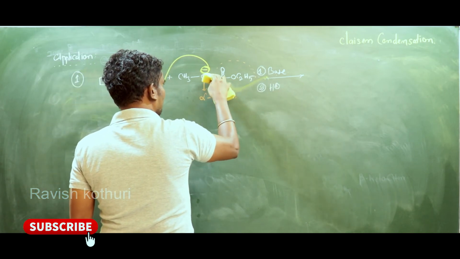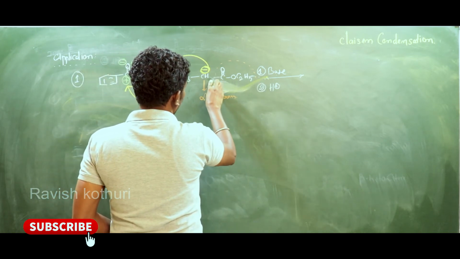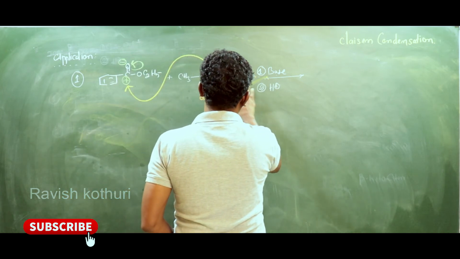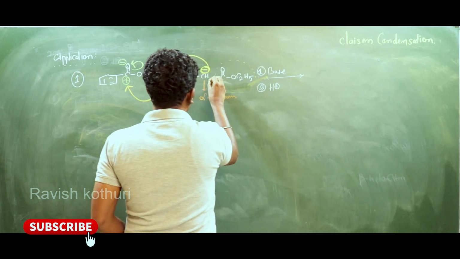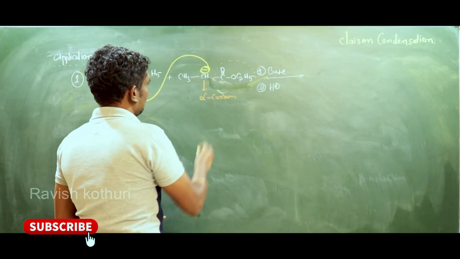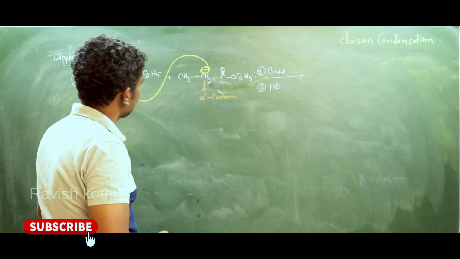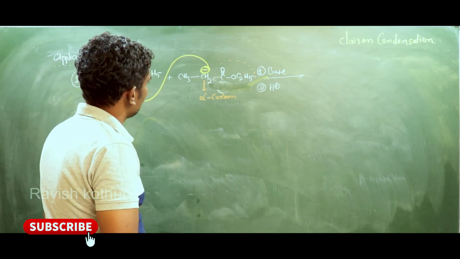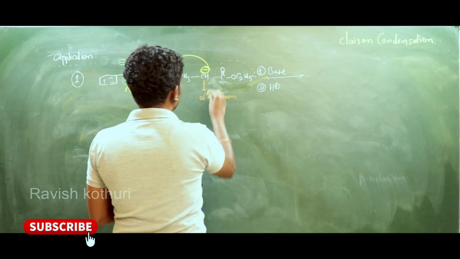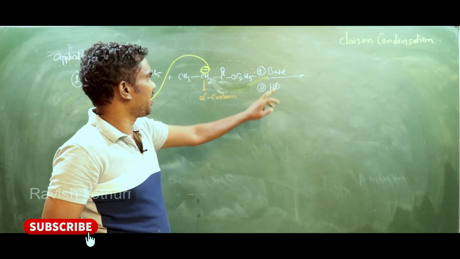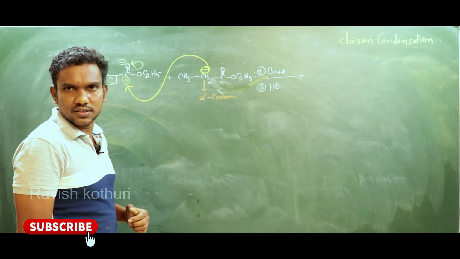I said that for understanding's sake. My dears, this base abstracts the proton from the alpha carbon, so that is the reason the alpha carbon gets a negative charge.